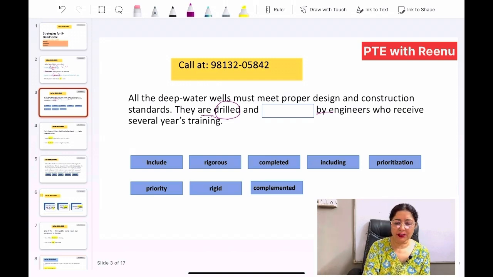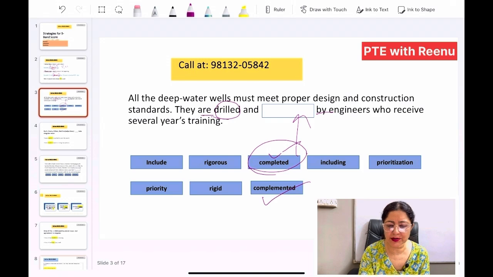So we will be searching for the verb which has the third form. Let's see the options: we have "completed" over here and "complemented" over here. So there are two verb forms which are either V2 or V3. Now let's see which one is suitable for this part. Because they are talking about water wells, they are drilled and they are dashed by engineers. They are not complemented by engineers. So the correct collocation would be they are completed by engineers.